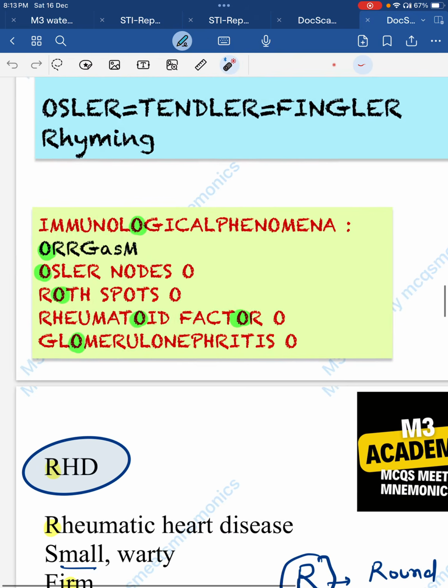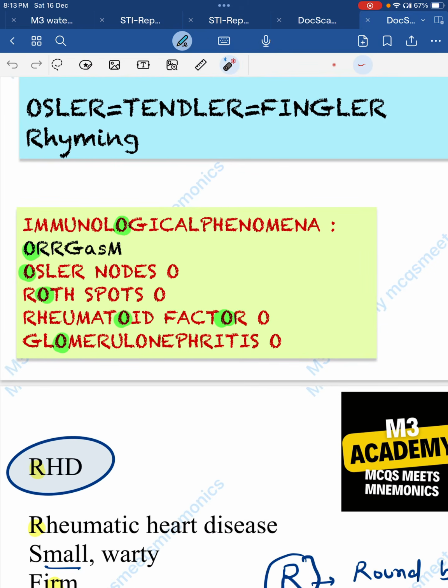Now next thing is the immunological phenomena in infective endocarditis. Just remember this word: orgasm. What is the meaning of orgasm? O for Osler, R for Roth, G for glomerulonephritis, and R means rheumatoid factor. Or you can remember that everything has O and O because immunological has the O.